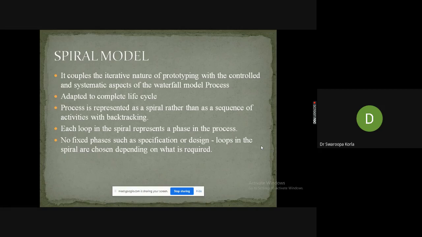And the waterfall model is very good at achieving a high quality product and at controlling the entire phases and systematic aspects. I am talking about quality here, because quality is the most important factor in the waterfall model. So we want to achieve the highest quality, and still we need to add the iterative nature of prototyping. This is what is important regarding the spiral model.